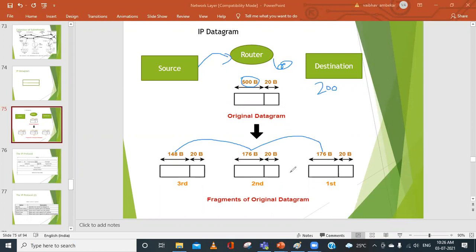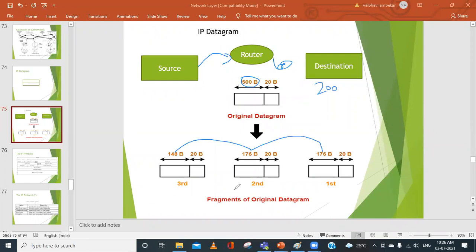So this is how actual datagrams will be transmitted through many subnets, through many routers, and then reach the destination. Upon reaching the destination, these fragments have to be reassembled, because your information should be together. Suppose that you are sending 500 MB of some video file or a PPT.